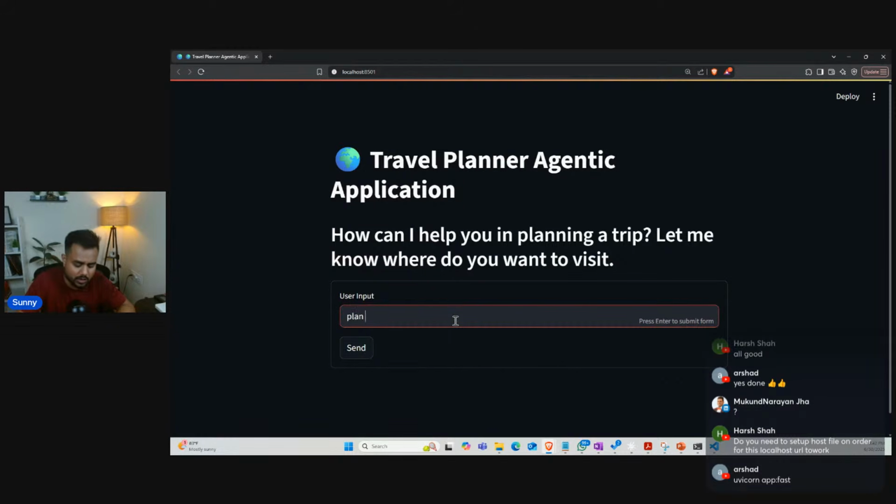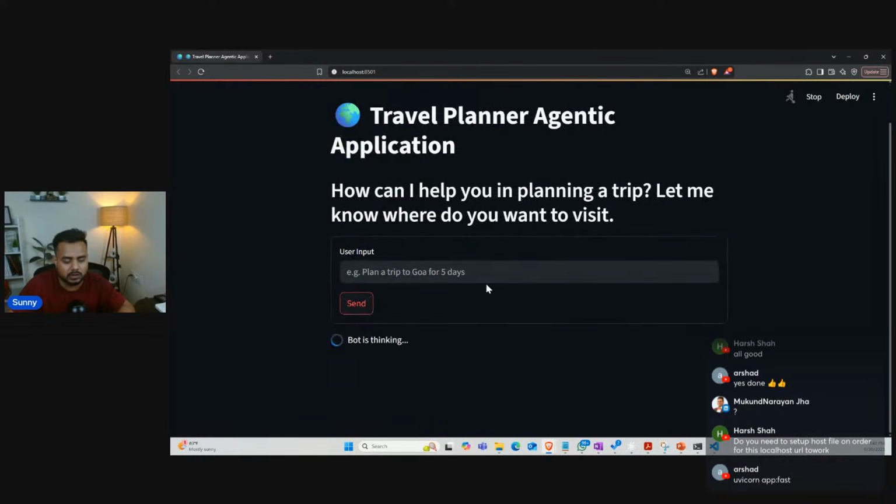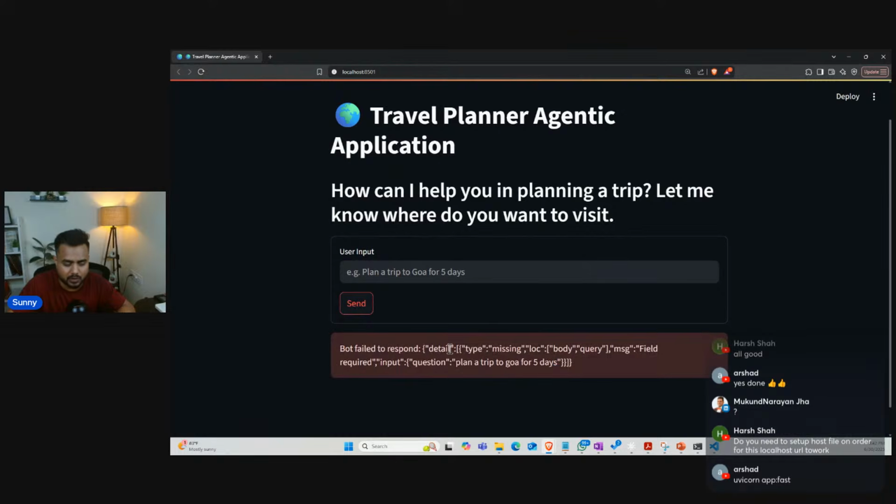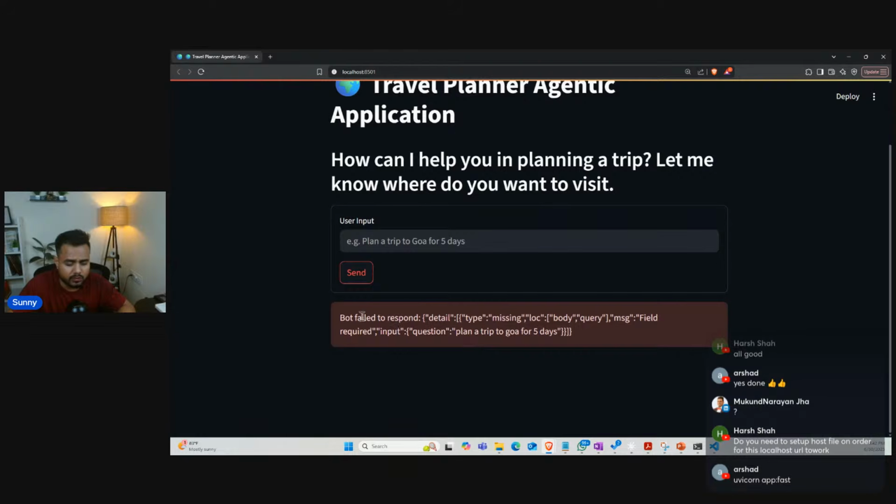So I'm writing the same query: plan a trip to Goa for 5 days. Once I send it, guys, see here my bot is thinking. It's saying bot failed response. Location body query field required input. Question: plan a trip to Goa.